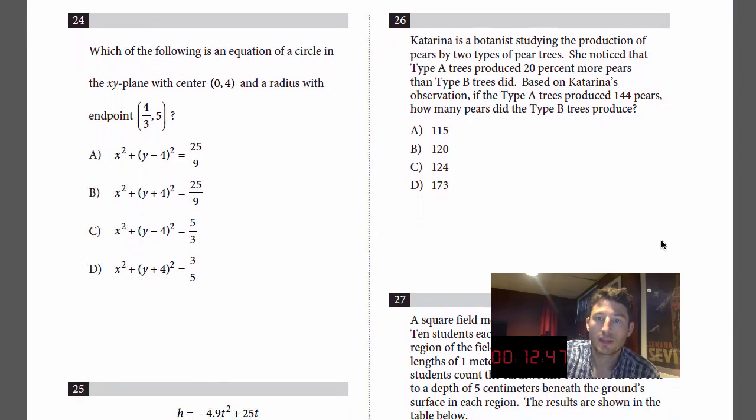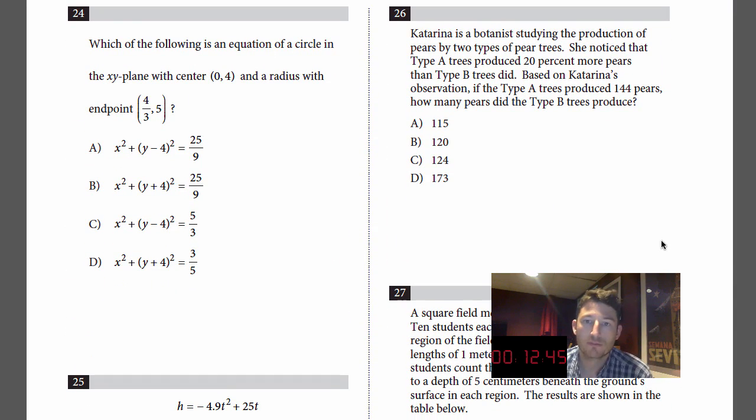Number 26. Katerina is a botanist studying the production of pears by 2 types of pear trees. She noticed that type A trees produced 20% more pears than type B trees did. Based on Katerina's observation, if type A trees produced 144 pears, how many did type B produce?